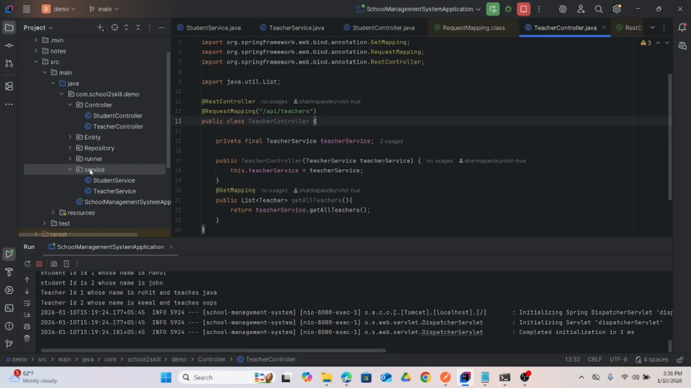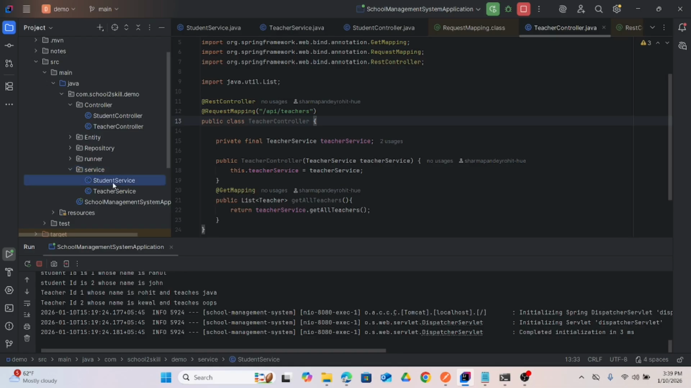In this, we are making one service controller, one service and then one controller. In service, we have student service and teacher service, and in controller we have student controller and teacher controller. This service interacts between the repository and the controller. This acts as a middle person, which brings the data from the database and gives it to the controller. This is the main person, and it acts as the business logic, everything we write over here.